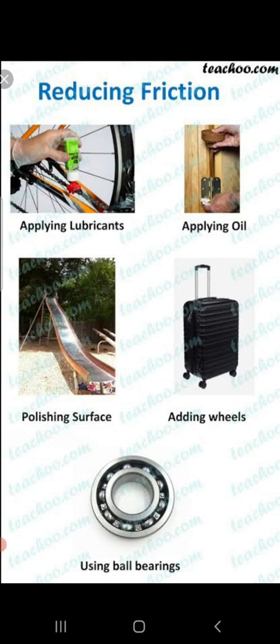That will help us to save energy, effort, and time. Also, friction can be reduced by streamlining the shape of bodies. We streamline the shape of boats, ships, vehicles, aeroplanes, rockets, etc. to reduce the fluid drag. So, these were the methods by which friction can be reduced.